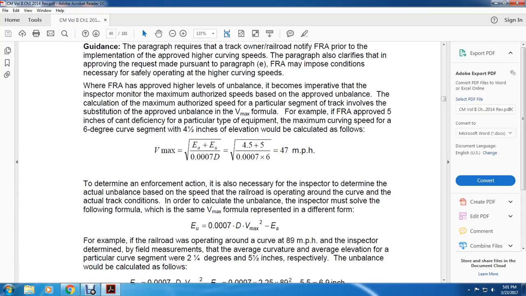To determine the enforcement action necessary, the inspector must determine the unbalance based on the speed of the railroad operating around the curve and the actual track condition. In order to calculate the unbalance, the inspector must solve the following formula, the same Vmax formula represented in a different form.